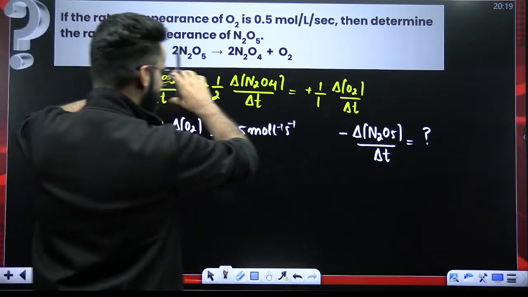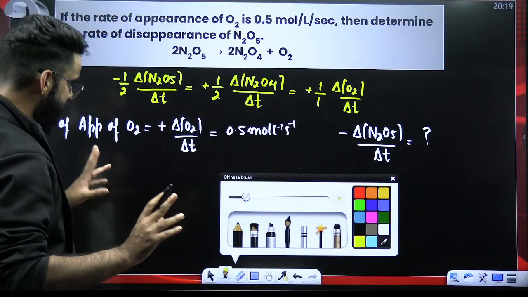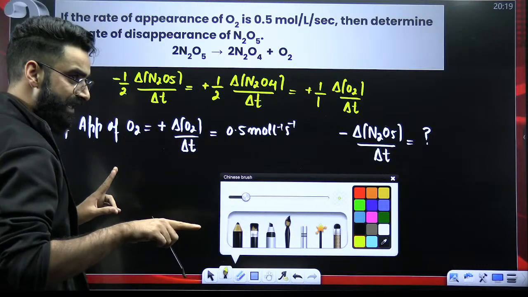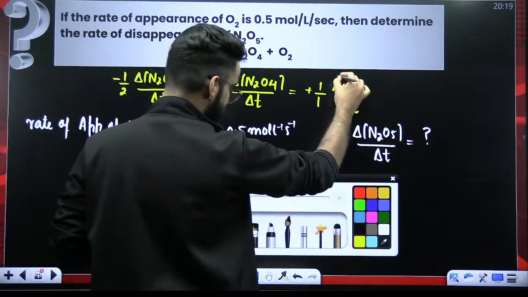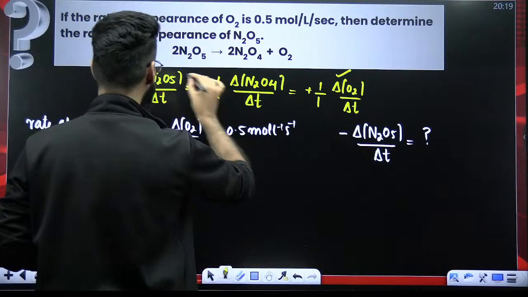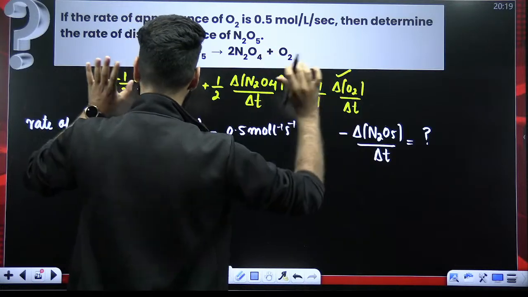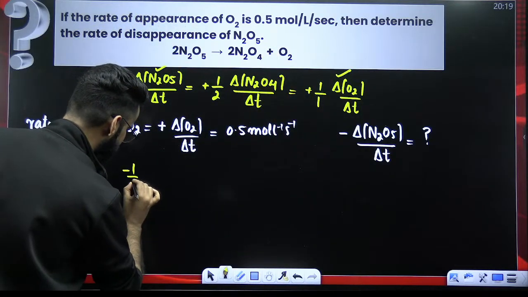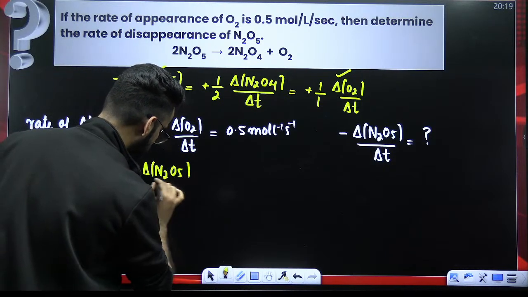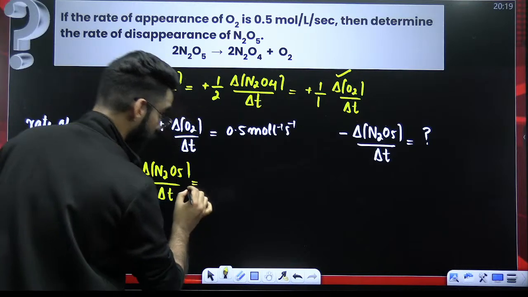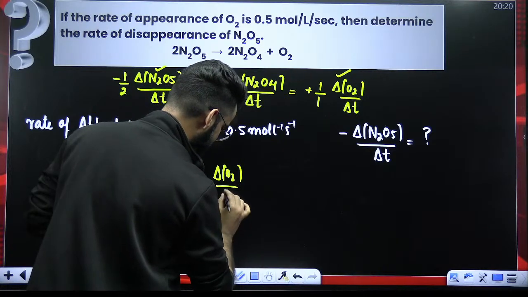Now, in this differential form of rate, I'll be selecting two terms: the one whose data is given and the one whose data is to be calculated. Whose data is given? O2. So I'll be selecting this term and the N2O5 term. I'll be equating just these two terms. When I equate these two terms, I get minus 1 by 2 delta N2O5 divided by delta T is equal to plus delta O2 divided by delta T.